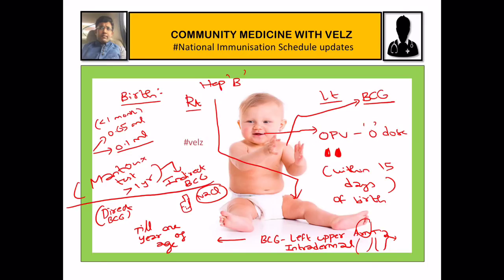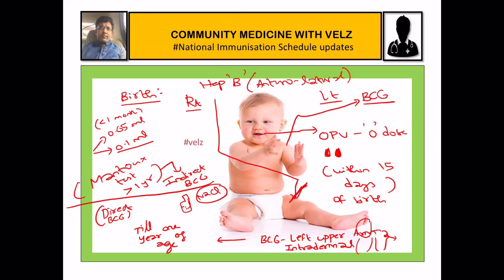If you see the thigh, we will give it at the upper one third, anterolaterally, in the left thigh. We are not giving it in the gluteal region, because if we give it in the gluteal region, because of fat deposition the efficacy of the vaccine will go down, and injury may also happen to the sciatic nerve. So we are giving hepatitis B only on the anterolateral aspect of the left thigh.